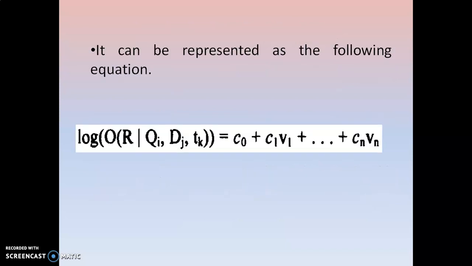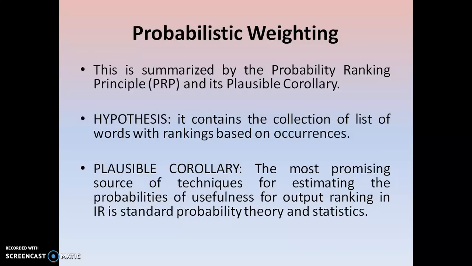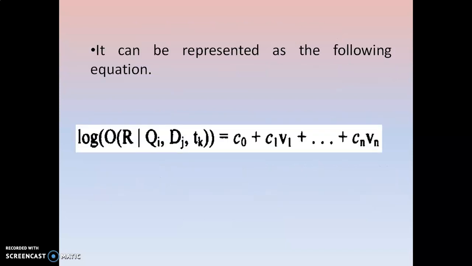Next we are going to see the techniques of the plausible corollary, which can be represented with the following equation. Let us see the equation. One of the techniques we are going to use can be represented as log O of R given Q1, Dj, Tk equals C0 plus C1 V1 plus ... up to Cn Vn. This is one kind of equation.